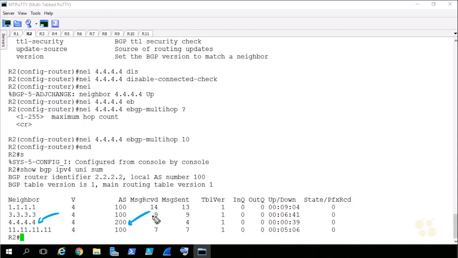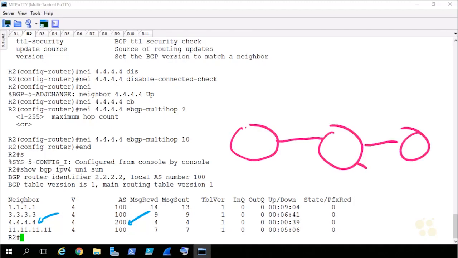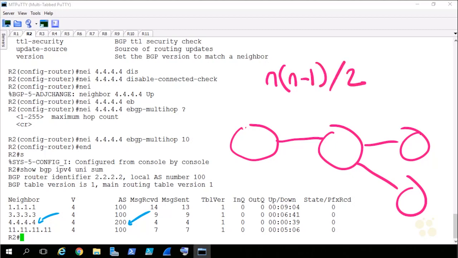So that's the nuance, the difference between eBGP and iBGP when it comes to multi-hop, but this sets up the real scenario that we're here to talk about. We did this with only 4 routers. How many BGP sessions are actually active right here? The formula is the number of routers times the number of routers minus 1, divided by 2. In this case, that's 4 times 4 minus 1, divided by 2. So we've got 12 divided by 2. There are 6 BGP sessions active right now.